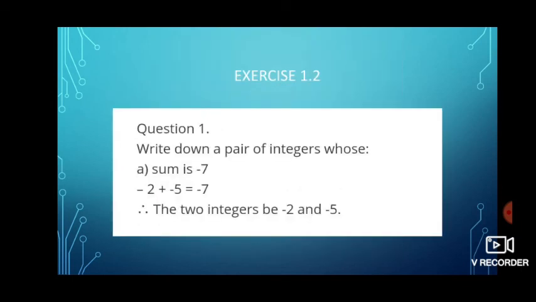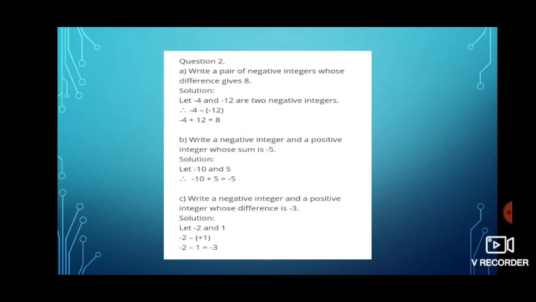Here, exercise 1.2. Write down any pair of integers whose sum is minus 7. So here we can select any integers based on our wish, but the sum should be minus 7. Here I am taking minus 2 plus minus 5. If we add minus 2 and minus 5, we get minus 7. In the same way you can take minus 3 and minus 4 like that, children. Next one, question number 2. Write a pair of negative integers whose difference gives 8. So the difference should be 8 and both should be negative. So I am taking minus 4 and minus 12. If we take the difference, minus 4 minus of minus 12, minus 4 plus 12 is equal to 8.